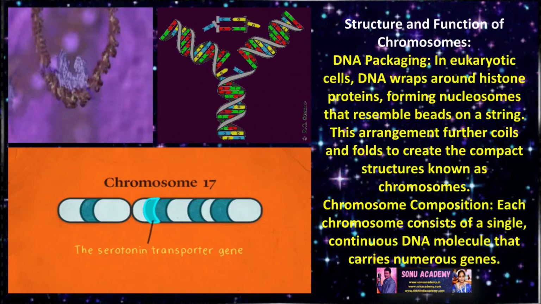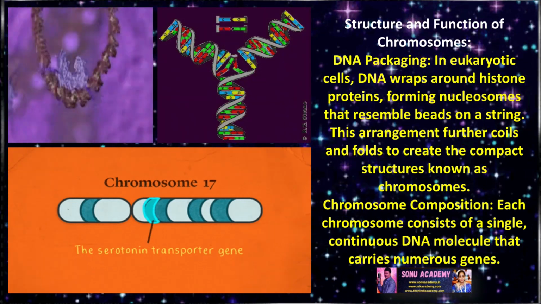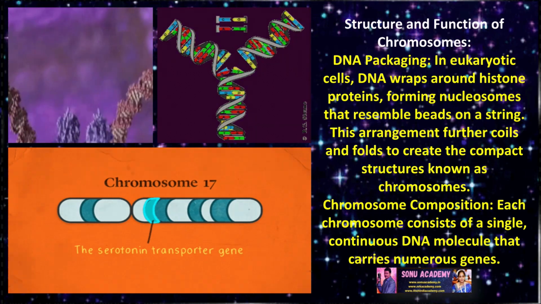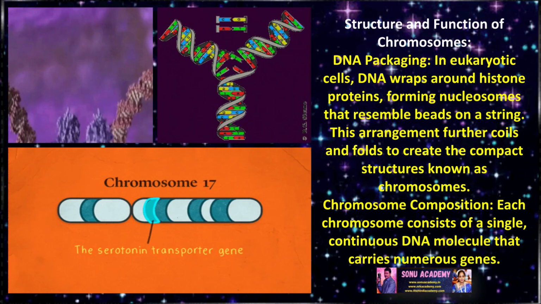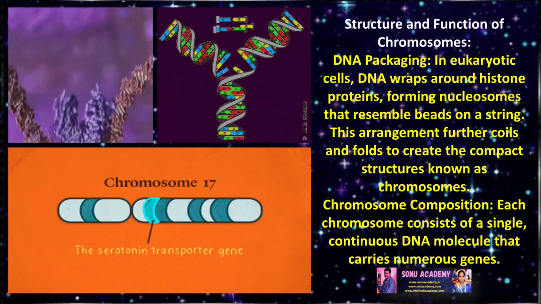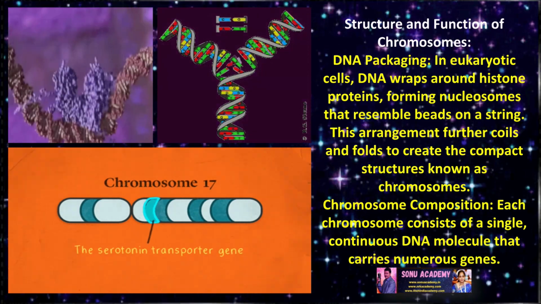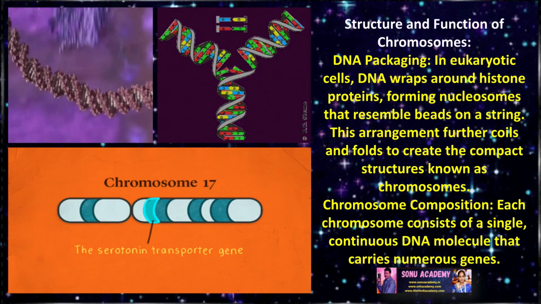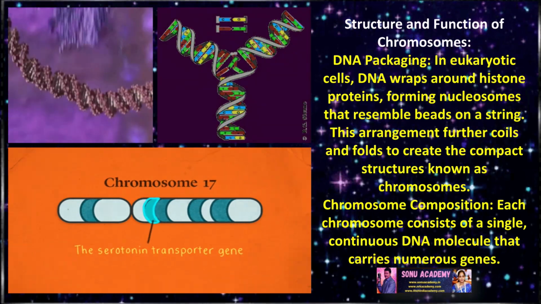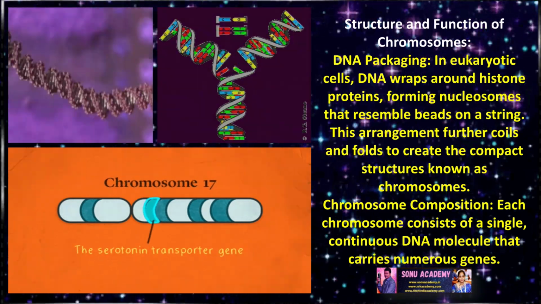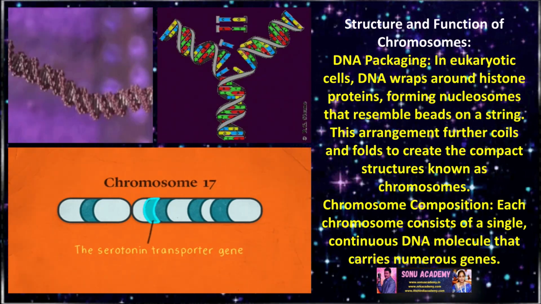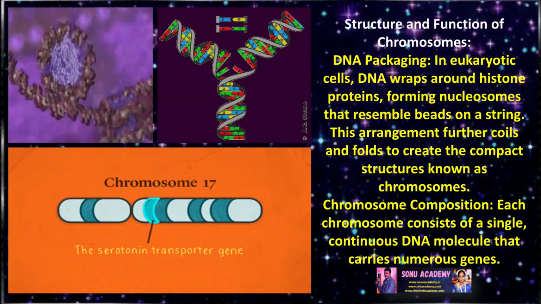Let us discuss the structure and function of chromosomes. DNA packaging: in eukaryotic cells, DNA wraps around histone proteins, forming nucleosomes that resemble beads on a string. This arrangement further coils and folds to create the compact structure known as a chromosome. Chromosome composition: each chromosome consists of a single continuous DNA molecule that carries numerous genes.